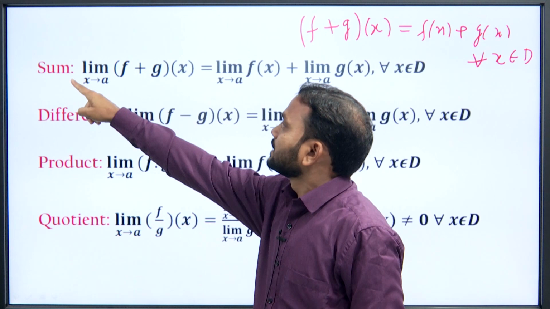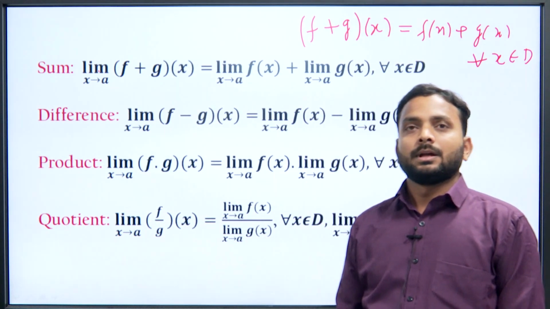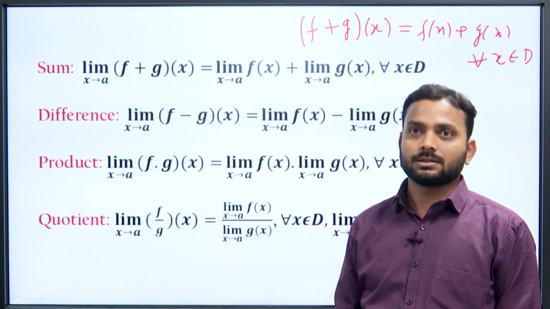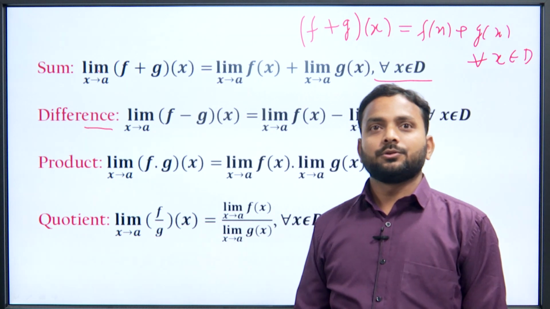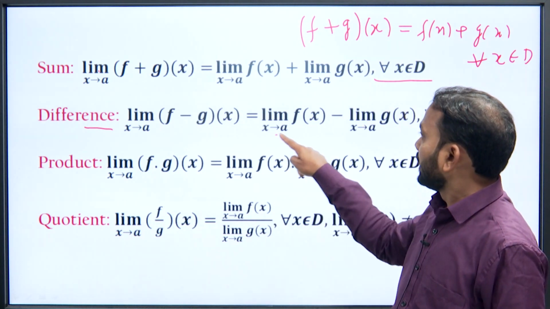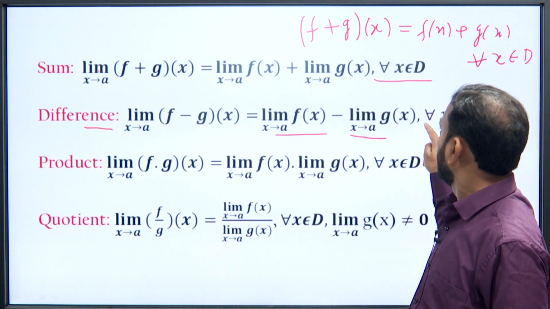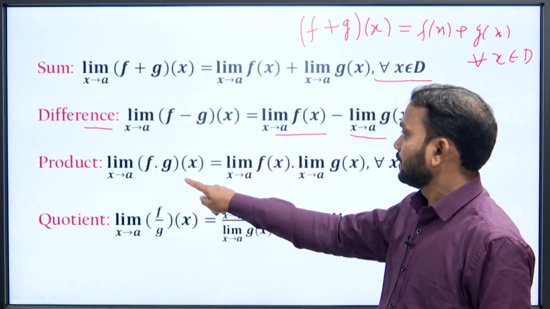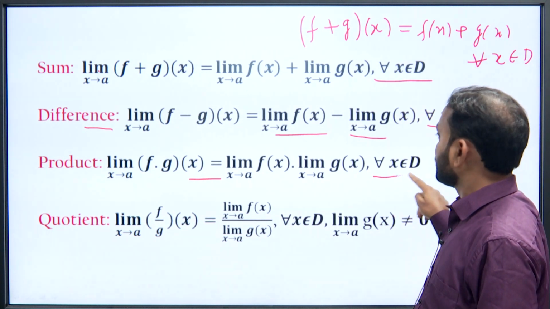So, in the case of limit, sum is limit x tending to a, f plus g of x equal to limit x tending to a, f of x plus limit x tending to a, g of x for all x belongs to D. Difference is limit x tending to a, f minus g of x equal to limit x tending to a, f of x minus limit x tending to a, g of x for all x belongs to D. Product, limit x tending to a, f g of x is limit x tending to a, f of x into limit x tending to a, g of x for all x belongs to D.